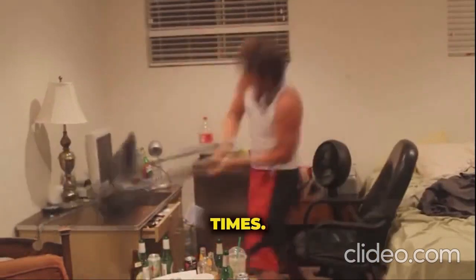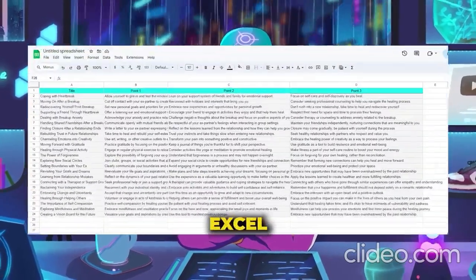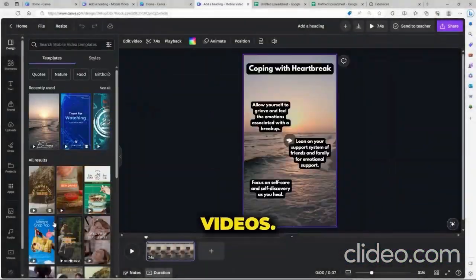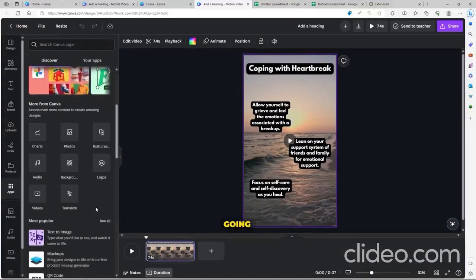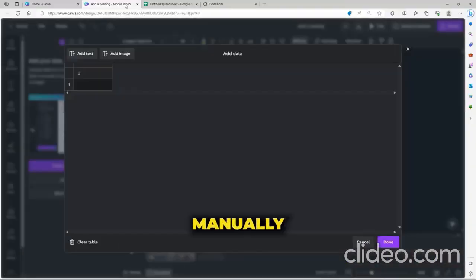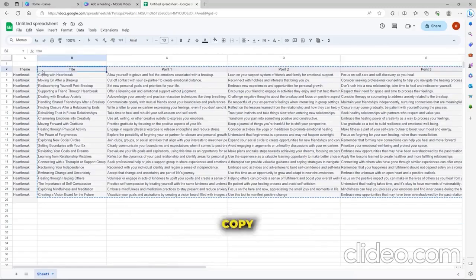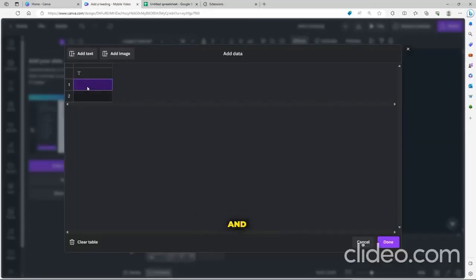Don't worry though, we're not gonna have to go through this 100 times. I'm gonna show you how to use AI to auto-populate all the lines from our Excel spreadsheet straight into our Canva videos. Sounds like magic, right? To do this, just come to Apps in the lower left-hand side of your Canva platform. We're gonna search for Bulk Create. Then click Enter manually, and now go back to your Excel spreadsheet and just copy over those first 25 lines. Then we can just come back to Canva and relive our high school days by just clicking Paste on the spreadsheet.